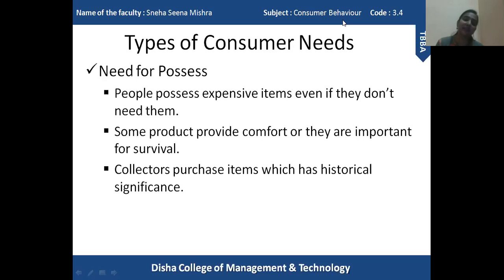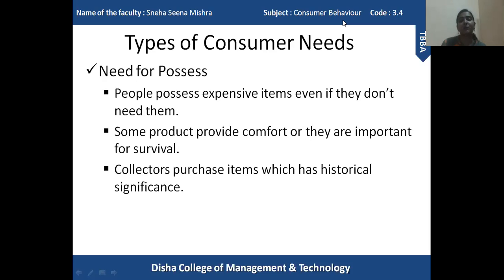Why do we purchase air conditioners? Because we are living in an environment where the temperature is rising day by day, and we want to live in a cool environment, so we purchase air conditioners. When we come home from an extremely high temperature environment, we want to sit in our house and have a cool room.